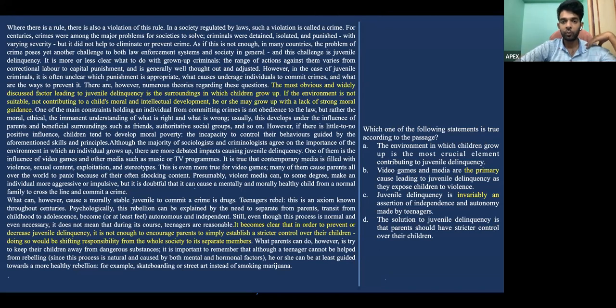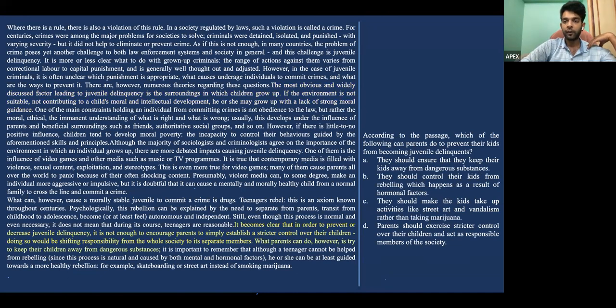All right, so let's move to the next question. The second question is, according to the passage, which of the following can parents do to prevent their kids from becoming juvenile delinquents? Again, the answer is very evident from the highlighted text.